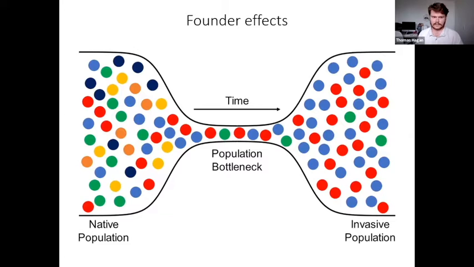So I guess I should really start this talk with what founder effects are. Founder effects are the often large loss of genetic diversity that occurs when a small number of individuals found a population. So shown on the figure here on the left, each colored circle represents a different allele, and a native population is generally speaking genetically diverse and high in allele richness. However, during a founding process, where a small number of individuals with a limited gene pool found a new population, the resultant population, once it bounces back, will have a limited gene pool and be low in genetic diversity and allele richness. This can have fitness effects, but they are often difficult to ascertain.